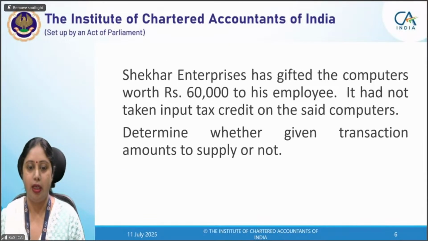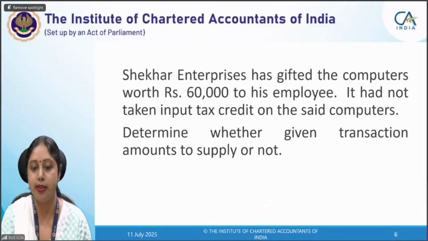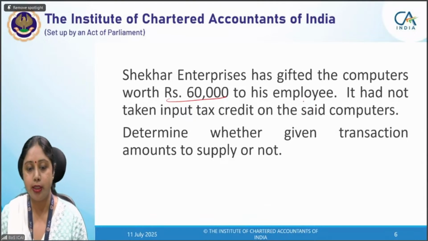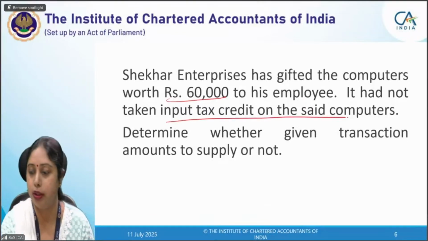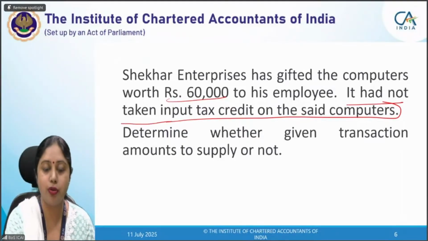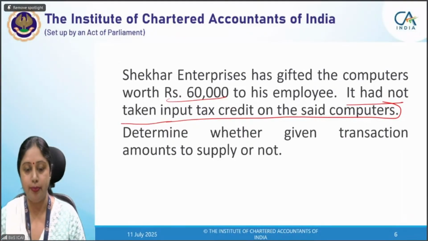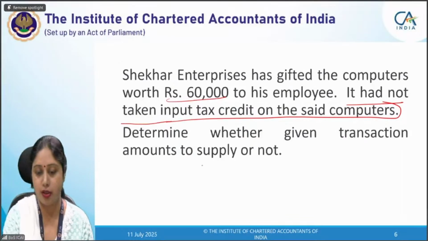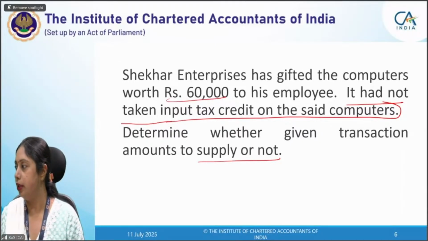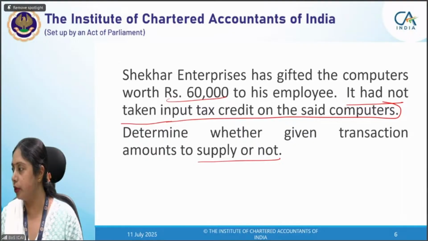Shekhar Enterprises has gifted computers worth rupees 60,000 to his employee. It had not taken ITC on the said computers. So you have to go through all the paras of Schedule 1 and determine whether the given transaction amounts to supply or not. Let us see how many of you are answering this question.